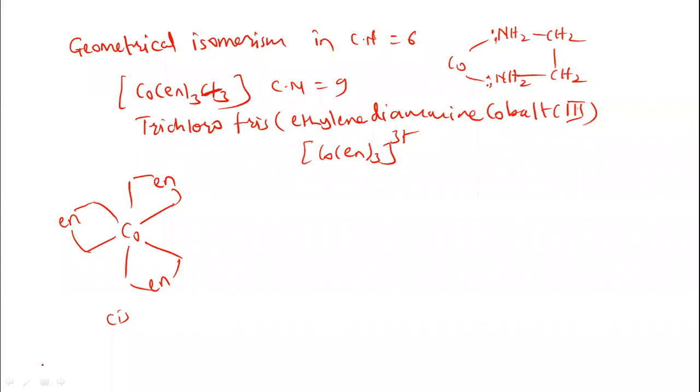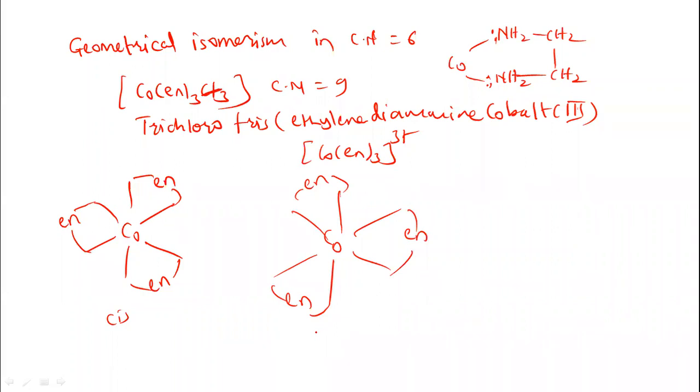Now we can represent the trans isomer here, but it is quite difficult. Let us try for the trans isomer. The trans isomer can be represented in this way. This is en, ethylenediamine, and the en molecule here.